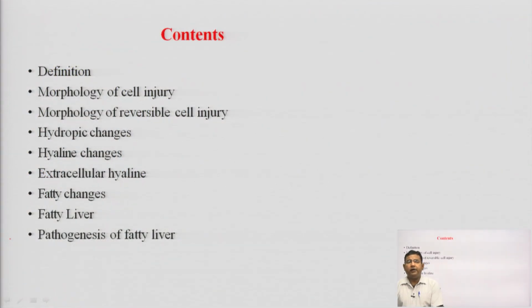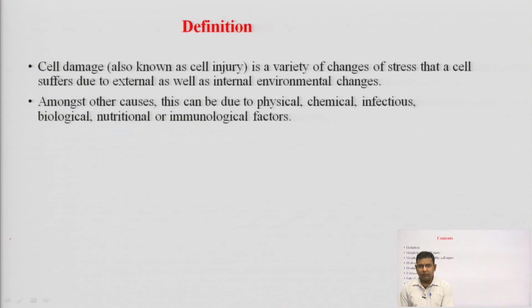So, the contents of today's lecture are definition, morphology of cell injury, morphology of reversible cell injury, hydropic changes, hyaline changes, extracellular hyaline, fatty changes, fatty liver, and pathogenesis of fatty liver. These are the contents which we will discuss in today's lecture. So, start with the definition.